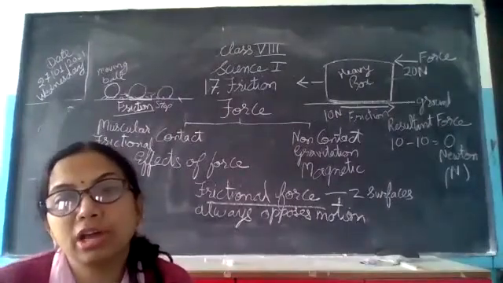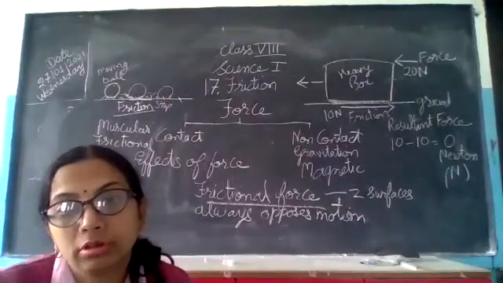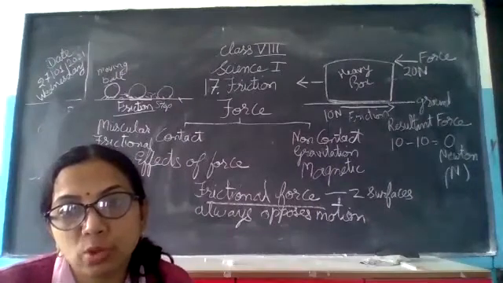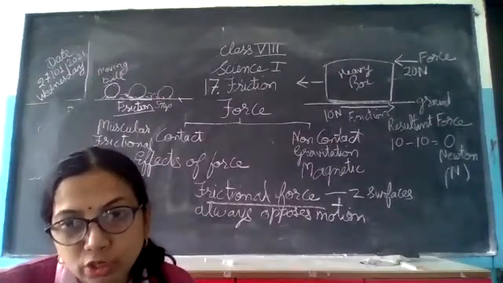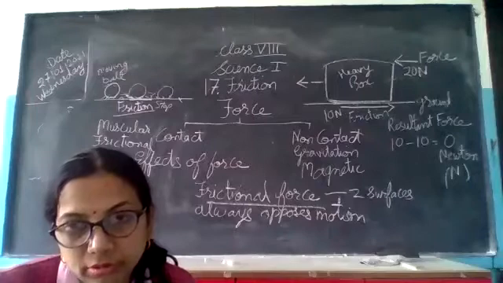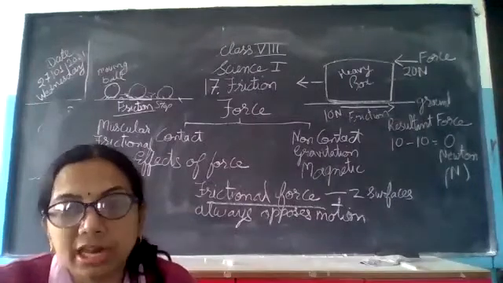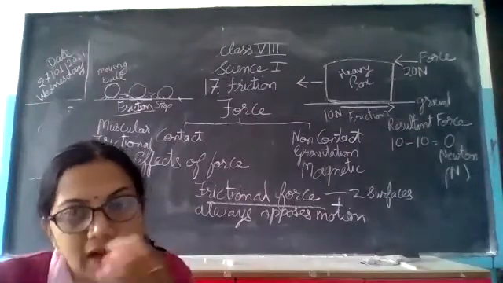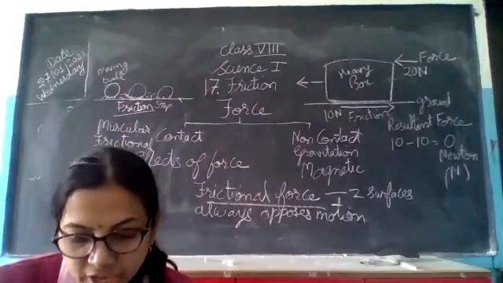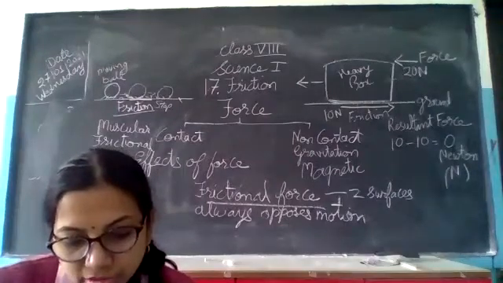Then, what are the causes of friction? Why does friction happen at all? That we need to understand. Balanced and unbalanced is okay, but why is this happening? Let us try to understand.